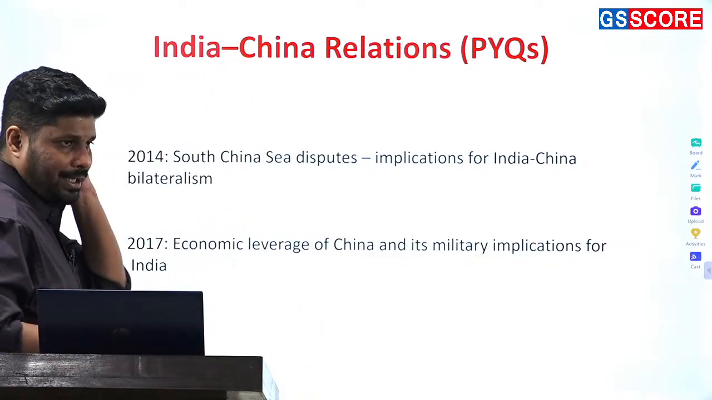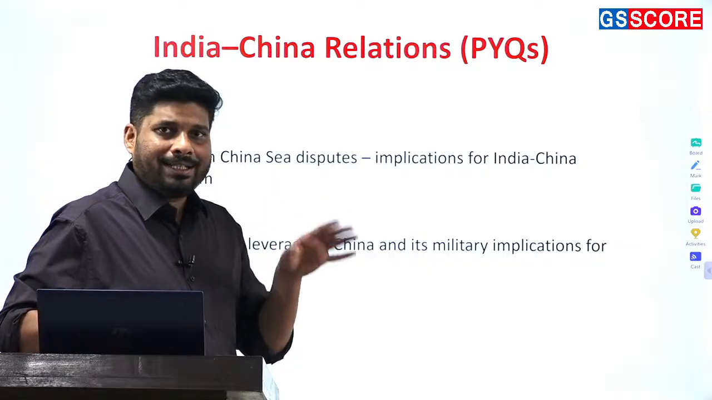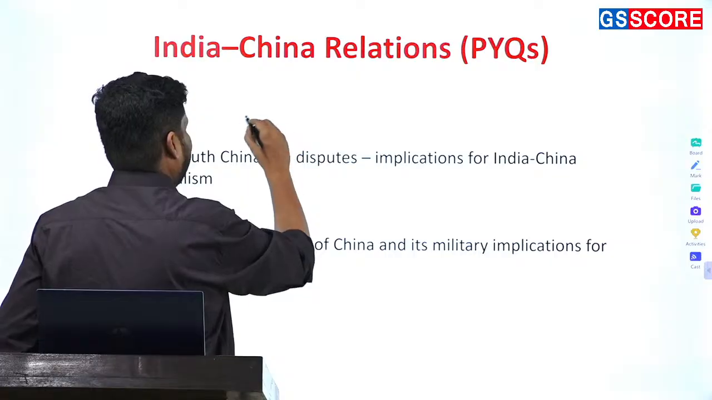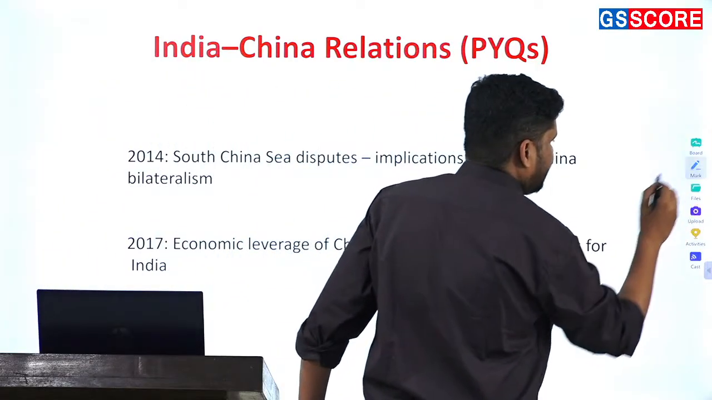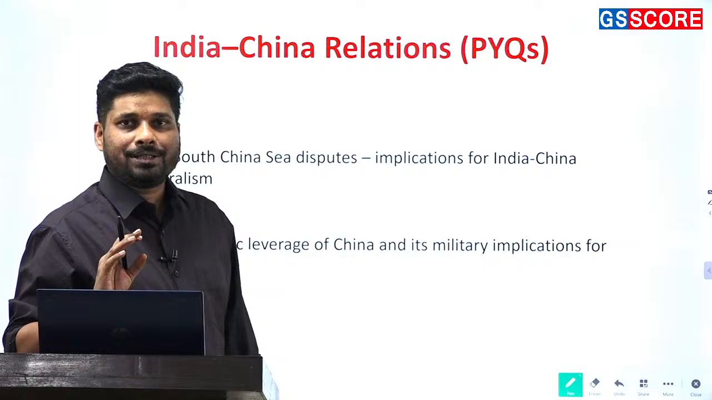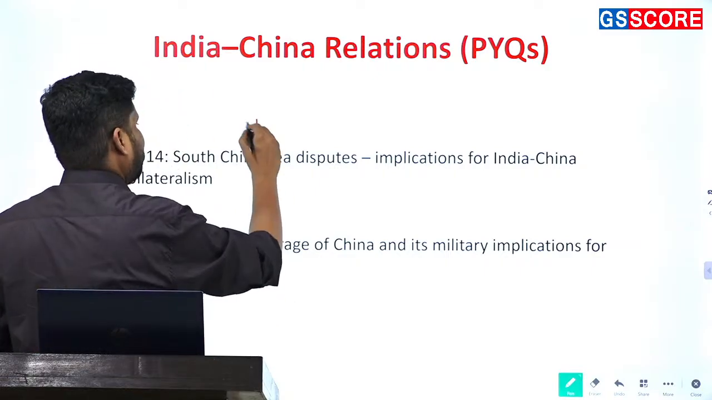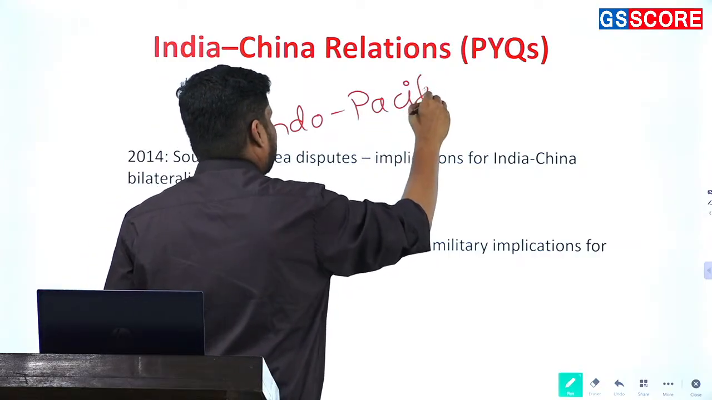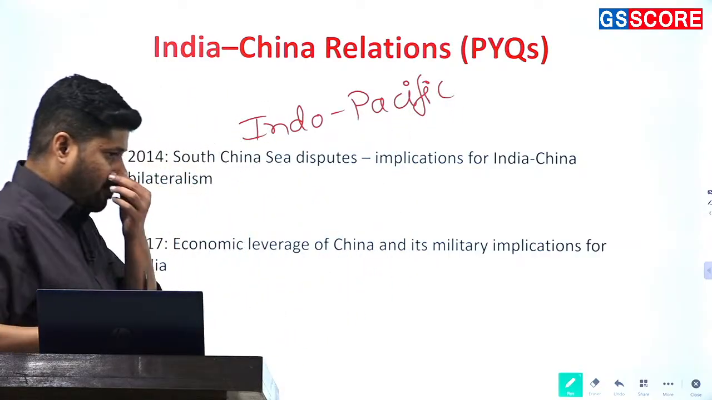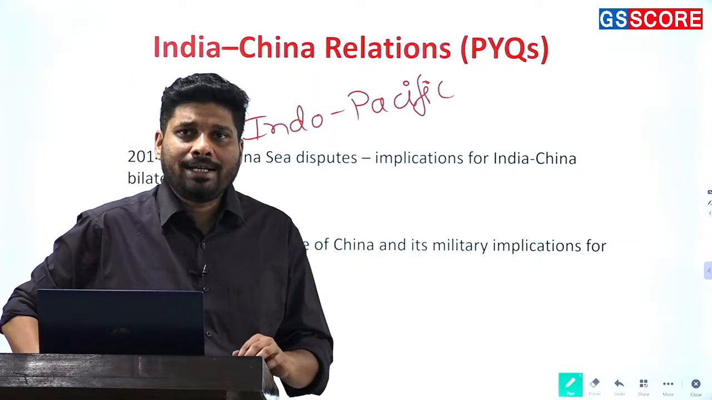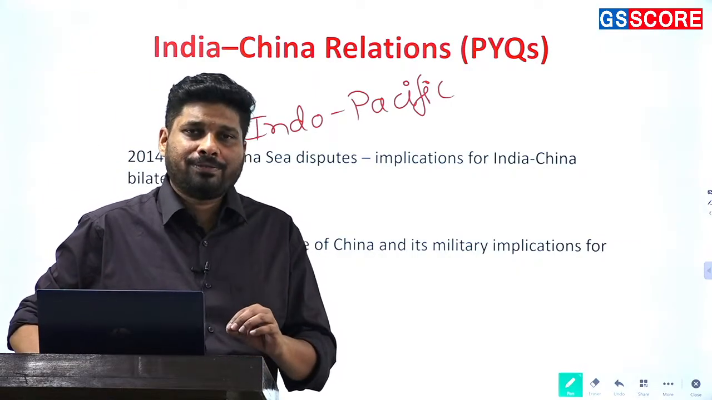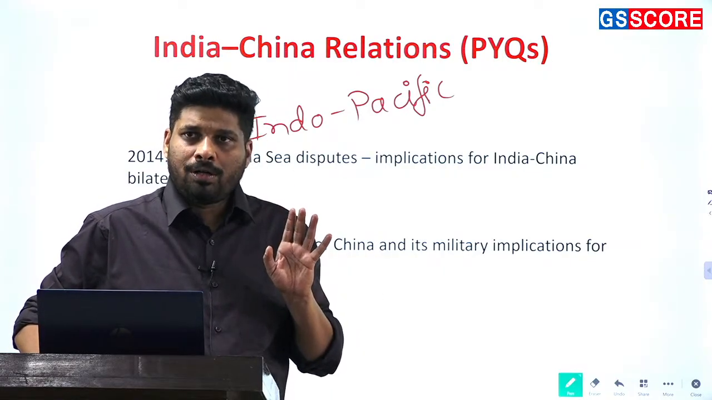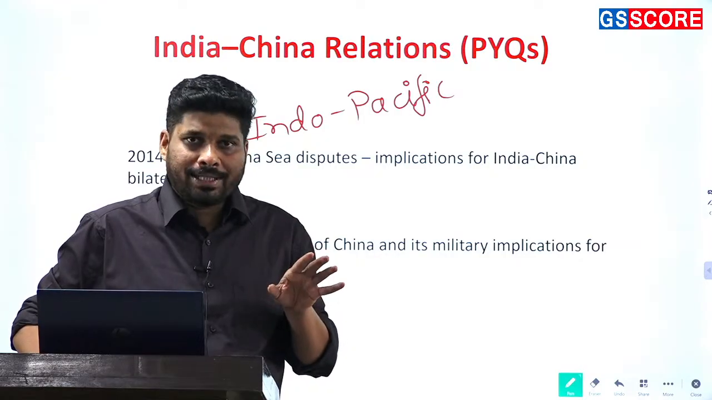So with respect to China, what are the major areas that UPSC wants you to take into consideration? First and foremost is Indo-Pacific. In fact, I will say this is the most important area that UPSC wants you to look into, Indo-Pacific. How China's domination, how China's hegemony in Indo-Pacific is influencing India's presence in that region. All right, that has to be taken into consideration.